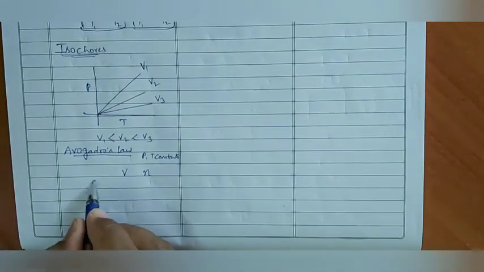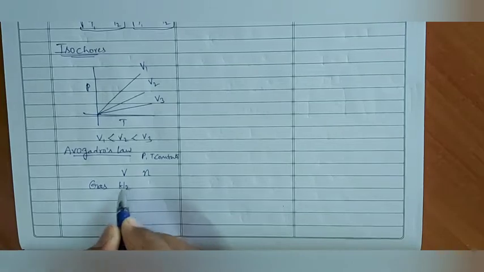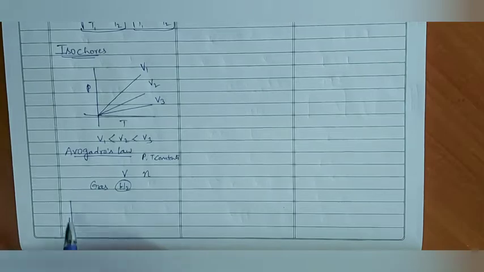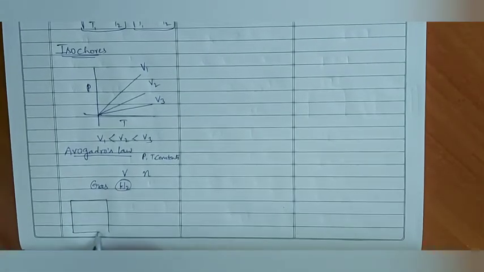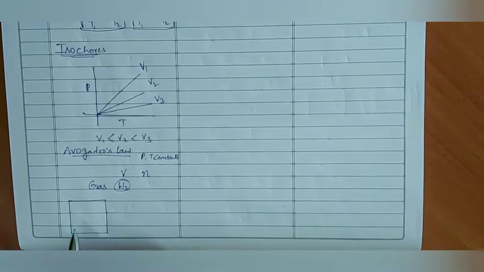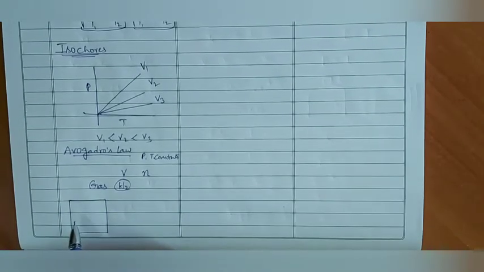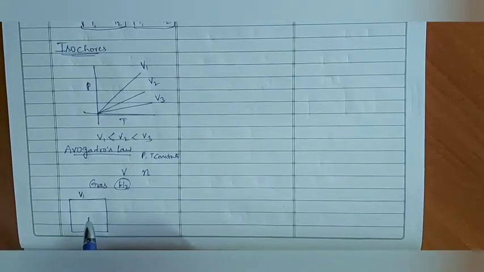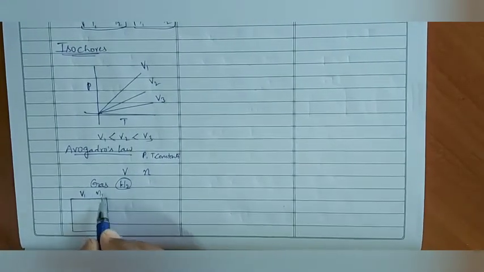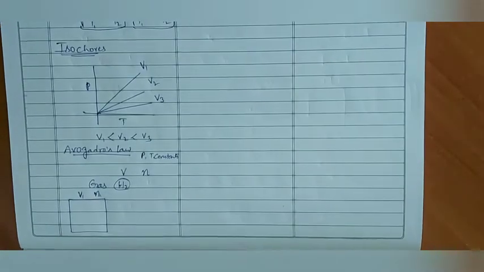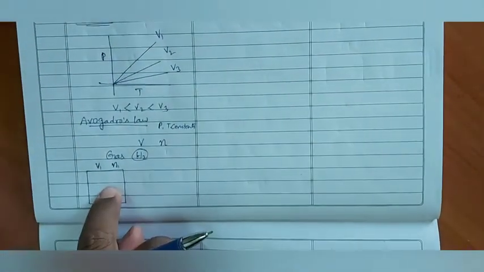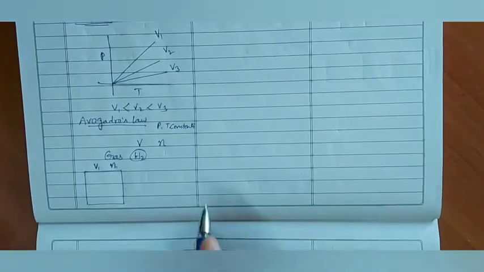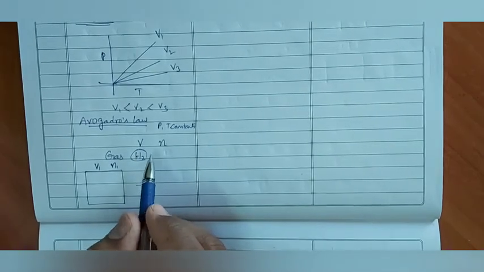Let us see a gas. Let us consider H2 only. See, in a container I took a certain amount of gas. What is the volume of the gas? V1. Number of moles of the gas? N1. In this container, volume of the gas is V1, number of moles of the gas is N1. Now, volume and number of moles are variables.